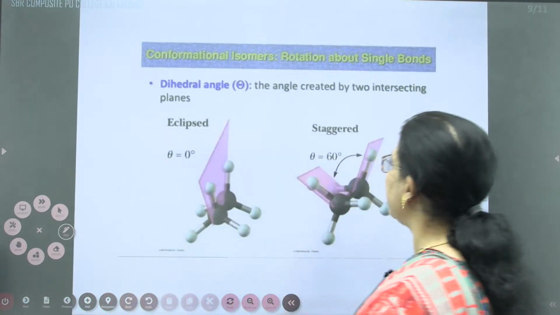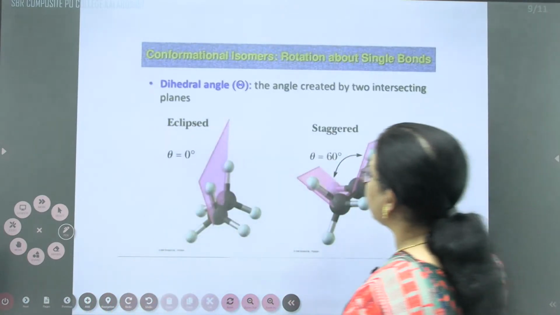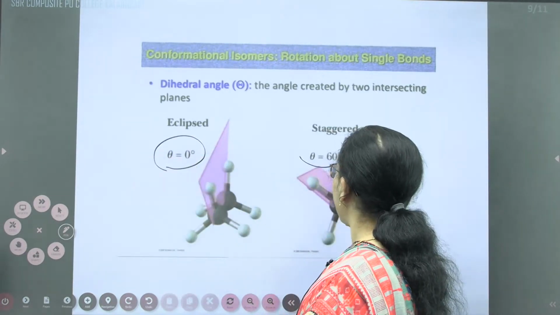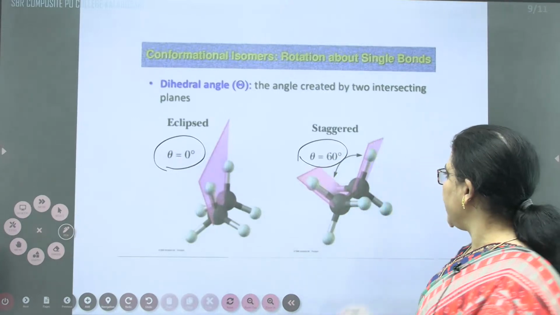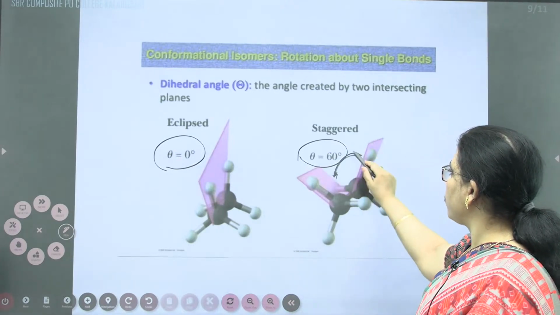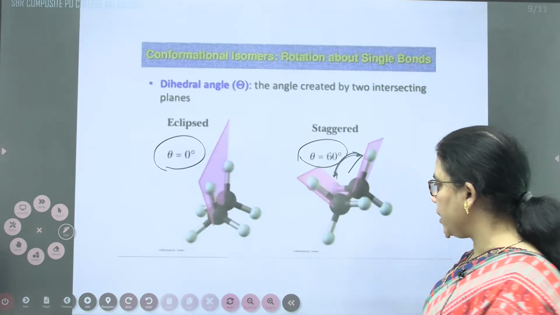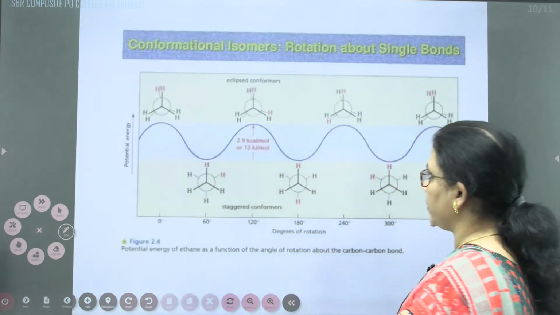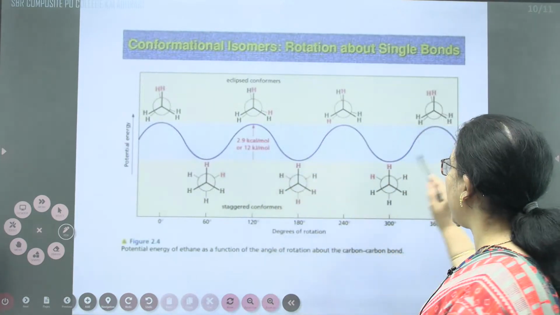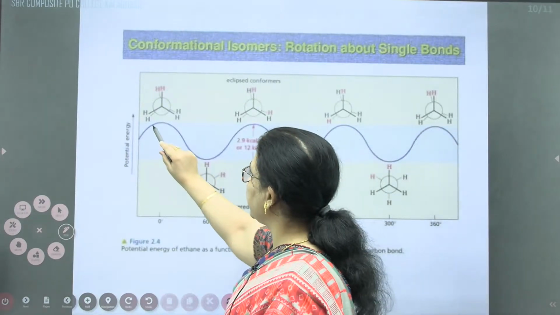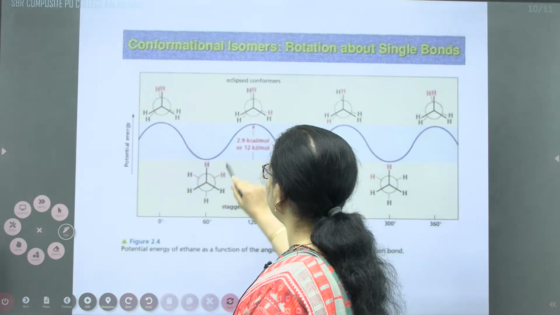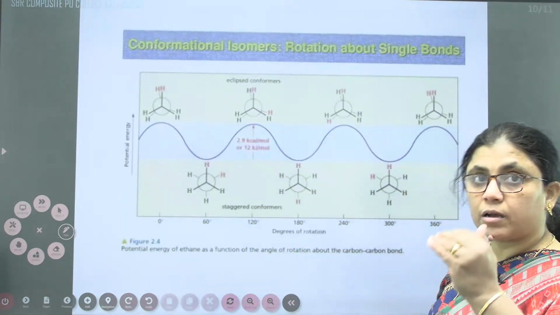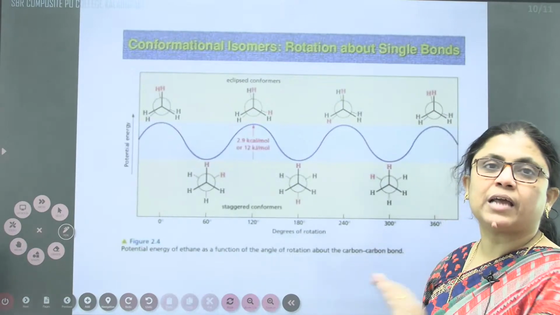Next, if we calculate the dihedral angle, as I said already, the angle will be 0 degree for eclipsed and 60 degree for staggered. That's why, far away from each other, we get the angle as 60 degree. With that angle, they become more stable. The last one we said was how the different projection formulas are going to form. Here we get close to each other, far away, again close, again far away. Like this, they form different conformers at different angles.